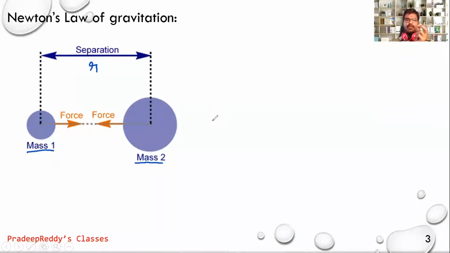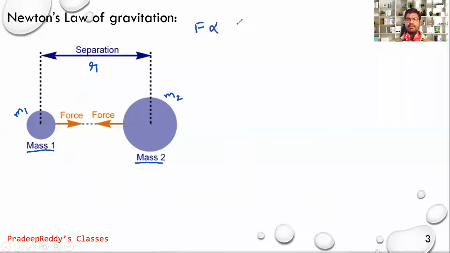Remember, it is not from surface to surface. When we are calculating gravitational force, you need to always take center to center separation. I am taking the center to center separation between these two masses as R. This is mass M1, this is mass M2.